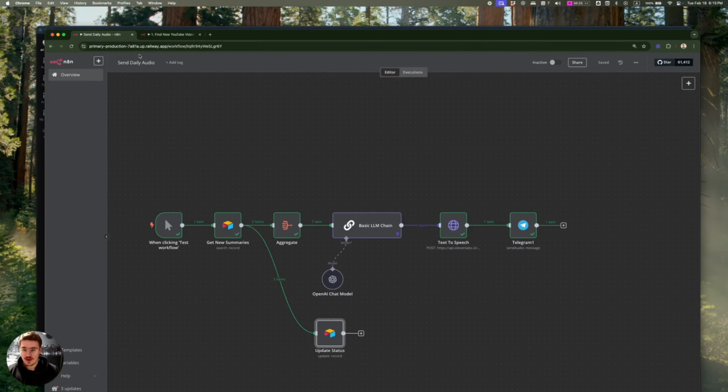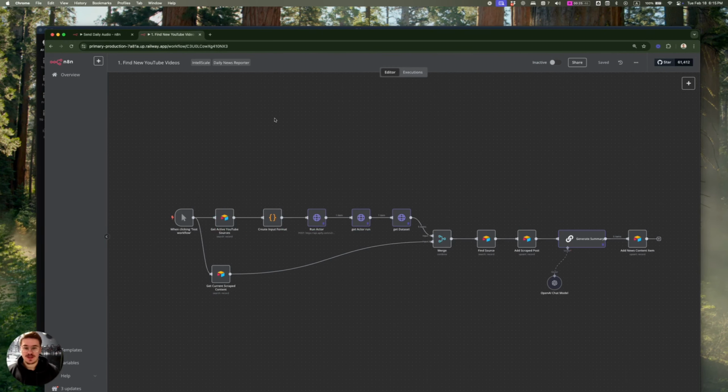There are two workflows that we're going to build, and what they do is they scrape information from YouTube, they get videos on AI or any other topic that you can think of, and then they create deep summaries about these videos, analyzing the information, analyzing the news, and then creating these voice audio reports, sending them to you daily on television, so that you stay up to date on the topics you're interested in. So let's go ahead and build it live with me.